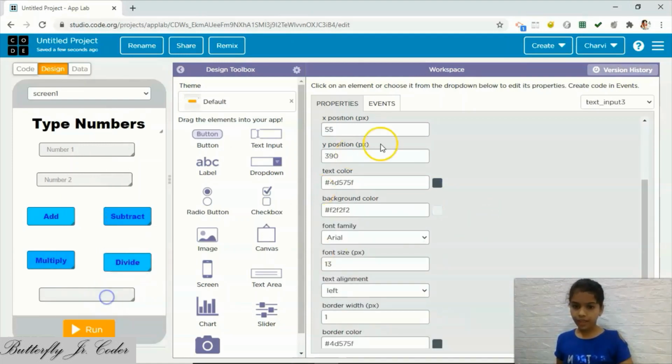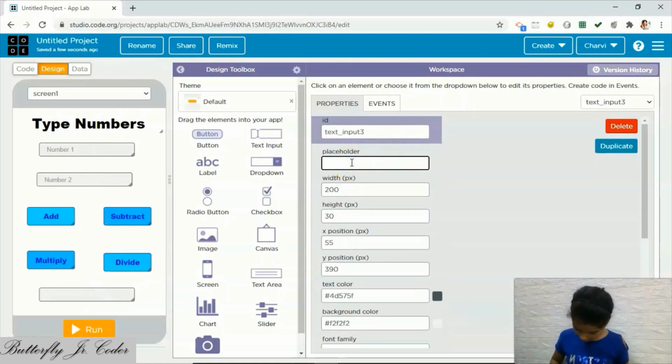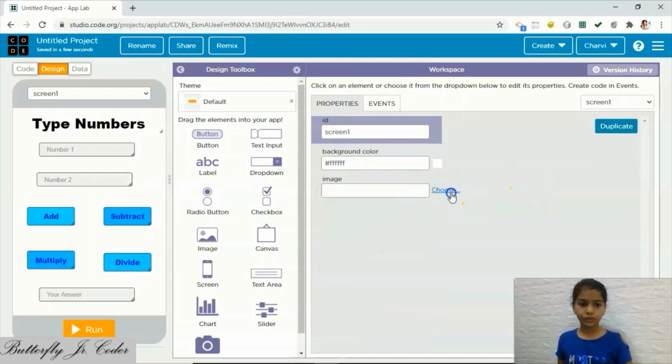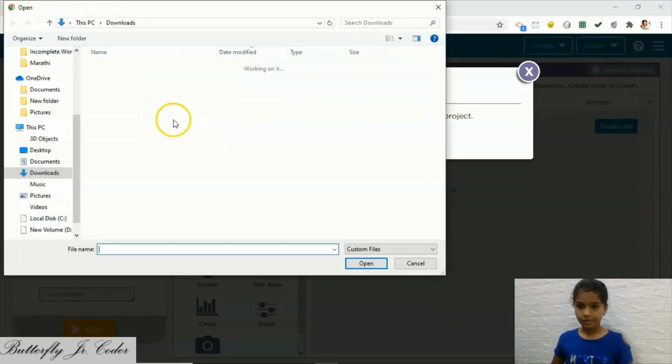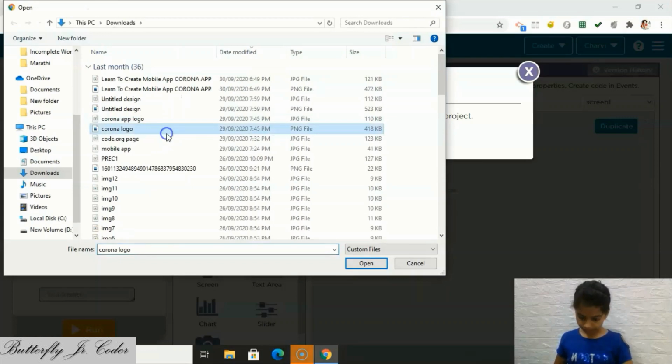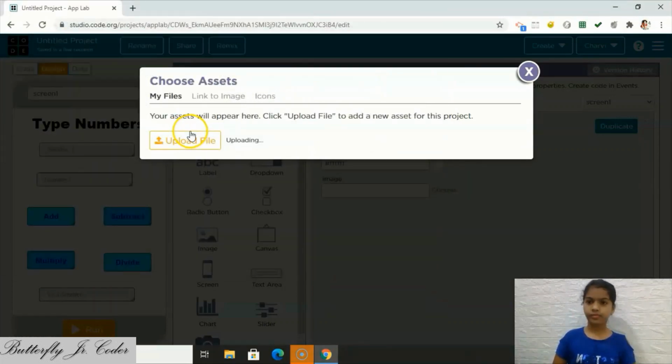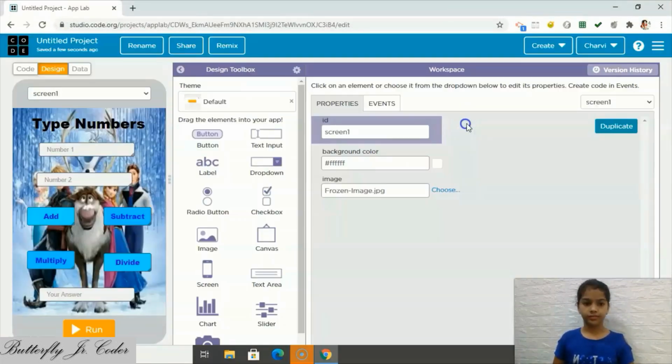Now we will type here as "your answer". Okay. Now to make it more attractive, we will choose one image. Okay. Now let's move to code.